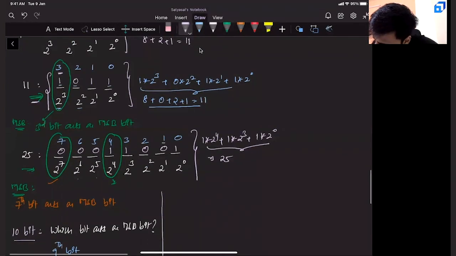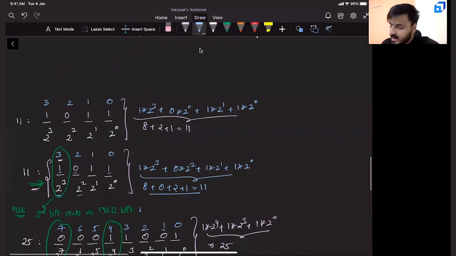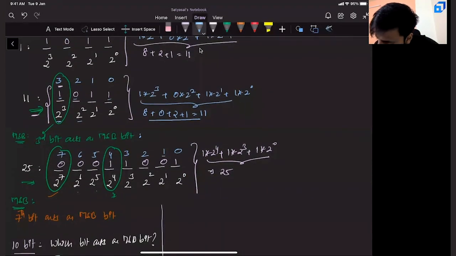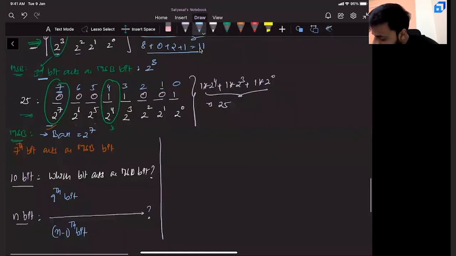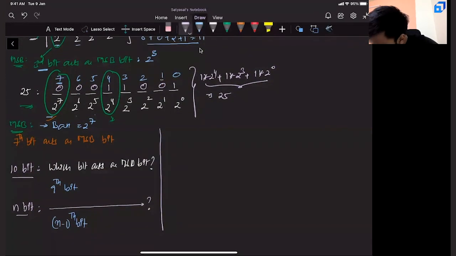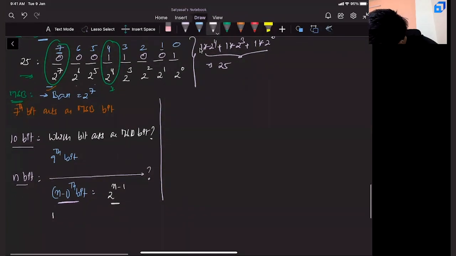Now, in this case, can you tell me what is the base value of the MSB bit? Here it is the third bit. So the base value is 2 power 3. In this case, MSB bit is the 7th bit. So the base value is 2 power 7. So in general, if it is the n minus 1th bit, what will be the base value? It is 2 power n minus 1. Base value of MSB bit.